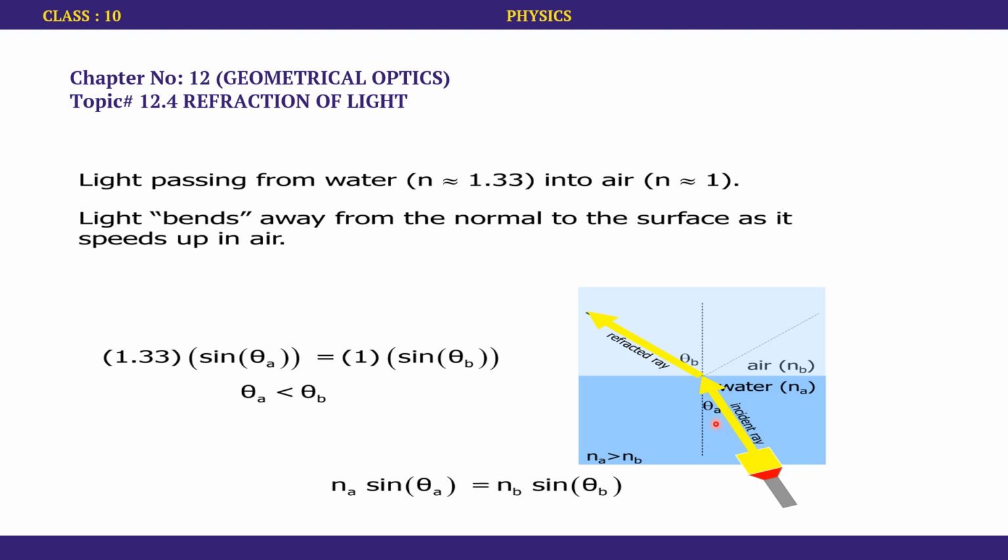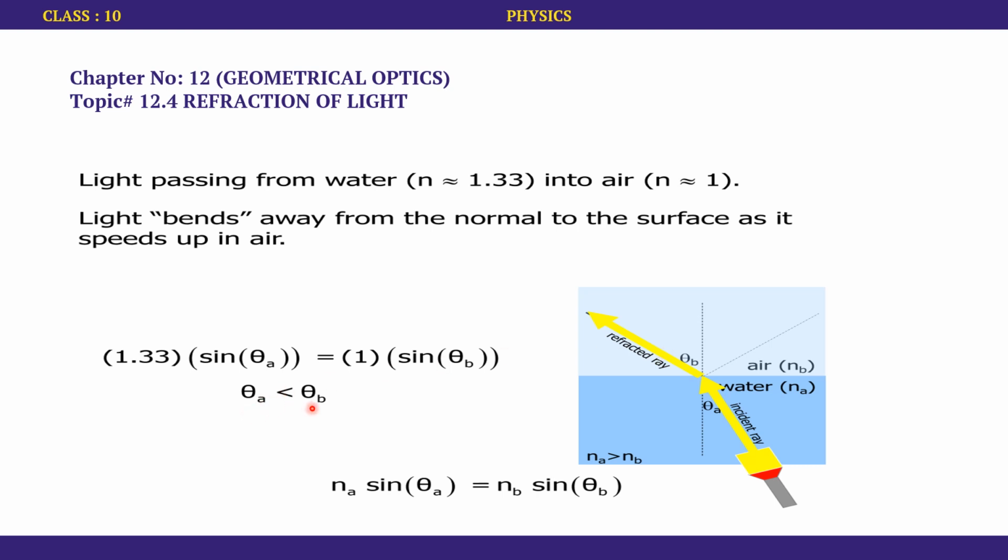That's not given, so we'll just write it as it is. This is equal to the refractive index of the medium in which the refracted ray is. In this case the refracted ray is in air, so the refractive index is 1, and sine theta b, where theta b is the angle of refraction, the angle between the normal and the refracted ray.